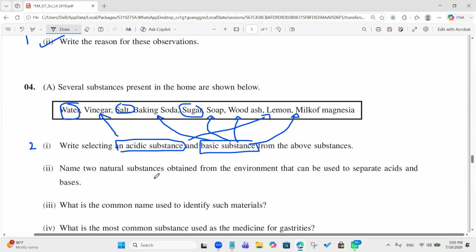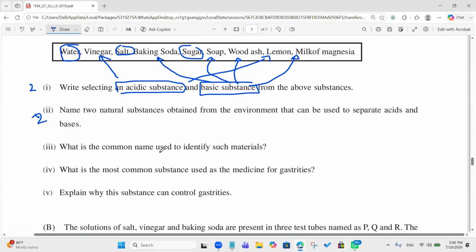Name 2 natural substances obtained from the environment that can be used to separate acids and bases. Red cabbage boiled water. Turmeric boiled water. Flower boiled water. Take 2 marks. That's correct. What is the common name used to identify such material?